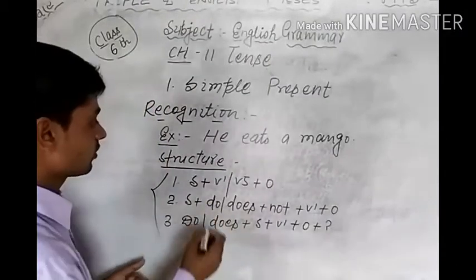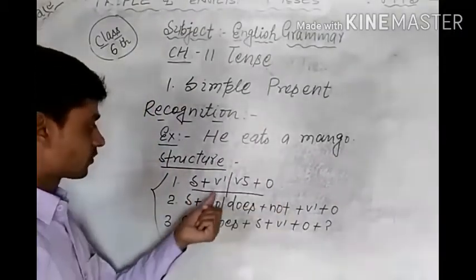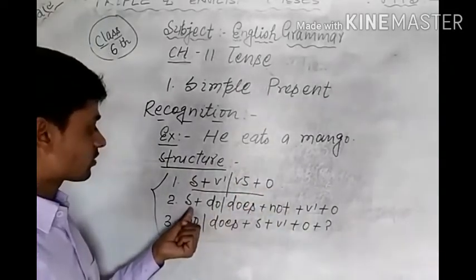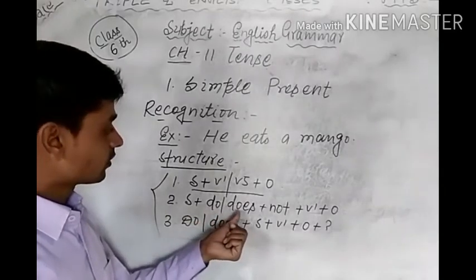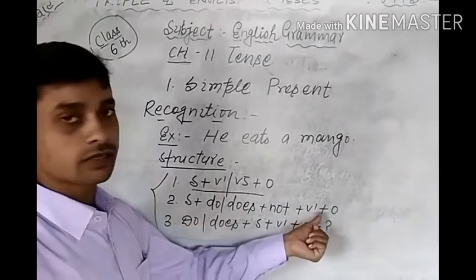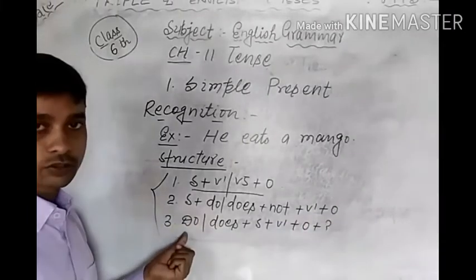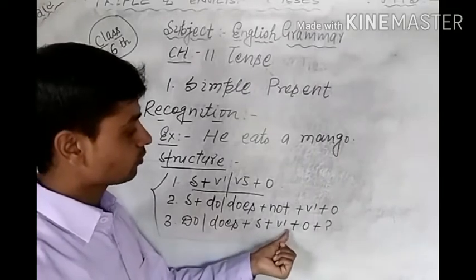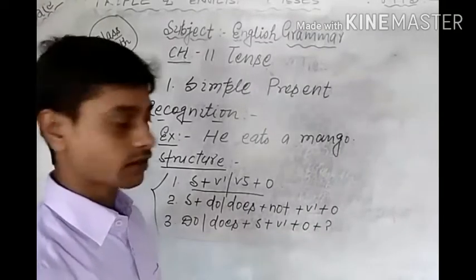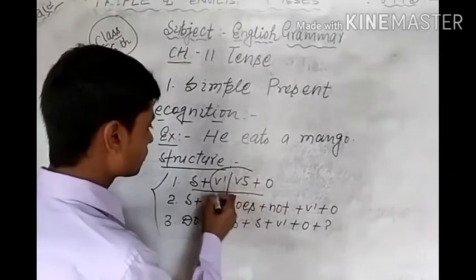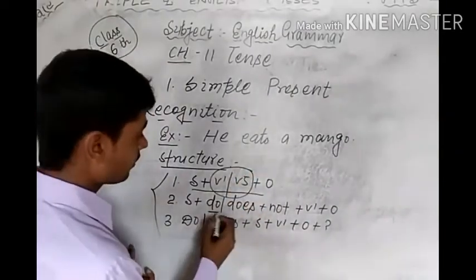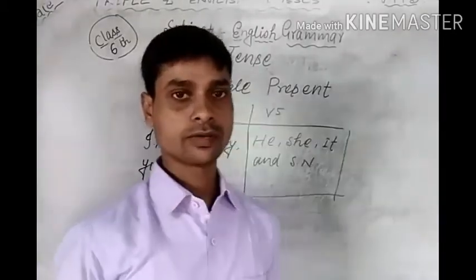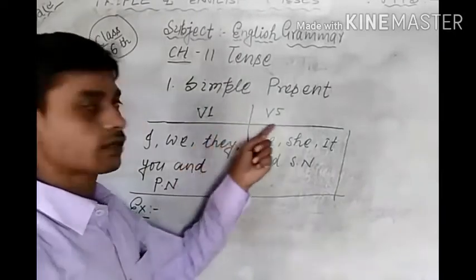So the first structure is given here: subject plus V1 or V5 plus object. Negative sentence: subject plus do or does plus not plus V1 plus object. Just like this, interrogative sentence: do or does plus subject plus V1 plus object plus question mark. But students, where are V1 and V5 used, and where are do or does used, we have to know.